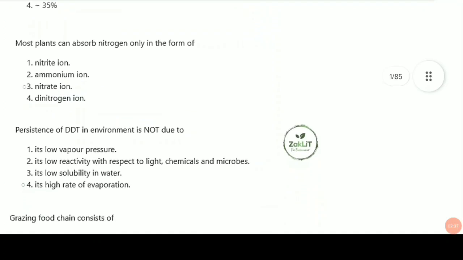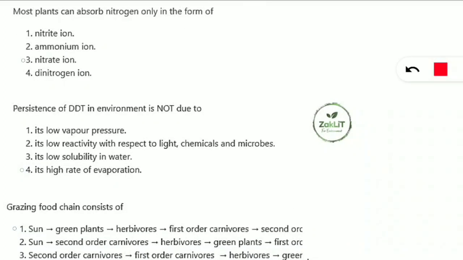The next question is: most plants can absorb nitrogen only in the form of which of the following ions? This is coming from the nitrogen cycle, which is a very frequently asked and important concept. If you haven't watched our nitrogen cycle video, it is explained briefly and to the point. You can watch the video given in the I button because it is a very important concept. So which option will be correct?